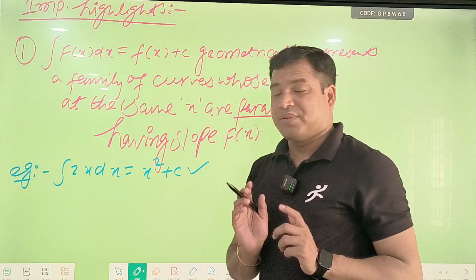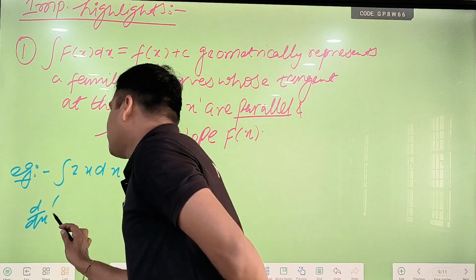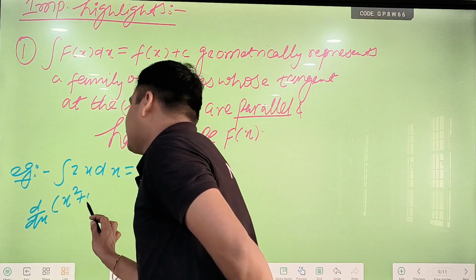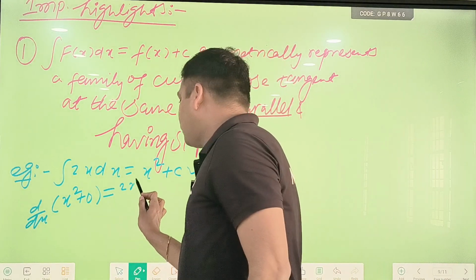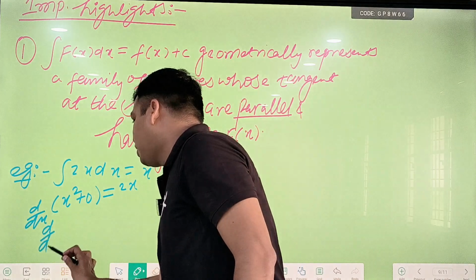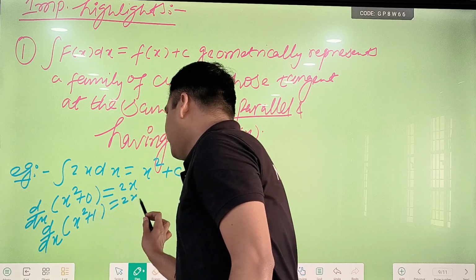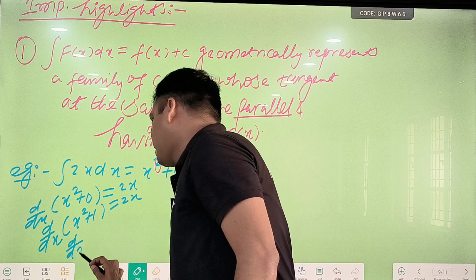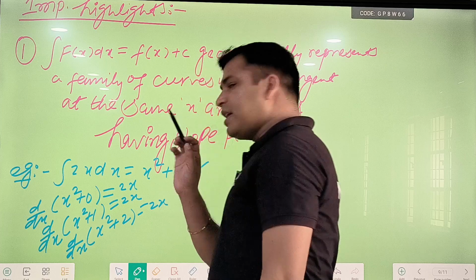So I am asking a question. Tell me, what is the derivative of x square? So you can say x square plus 0, both are the same. What is the derivative of x square? You can say 2x. What is the derivative of x square plus 1? So you can say easily, sir, 2x. Derivative of x square plus 2? You will say again, sir, derivative of this one is also 2x.